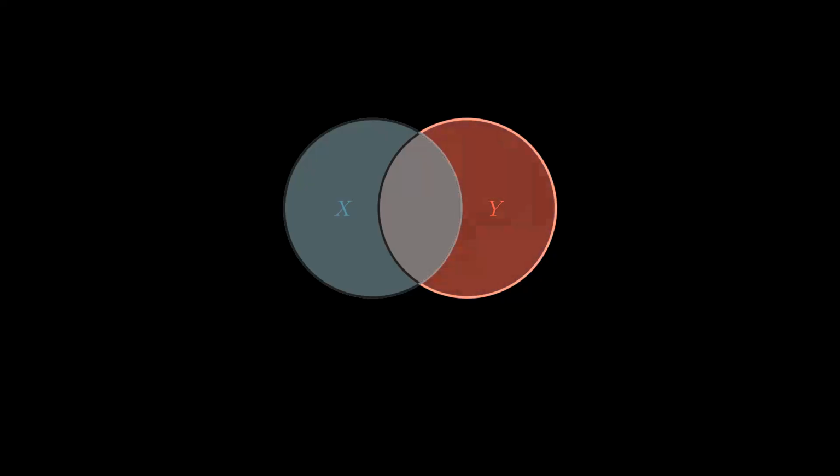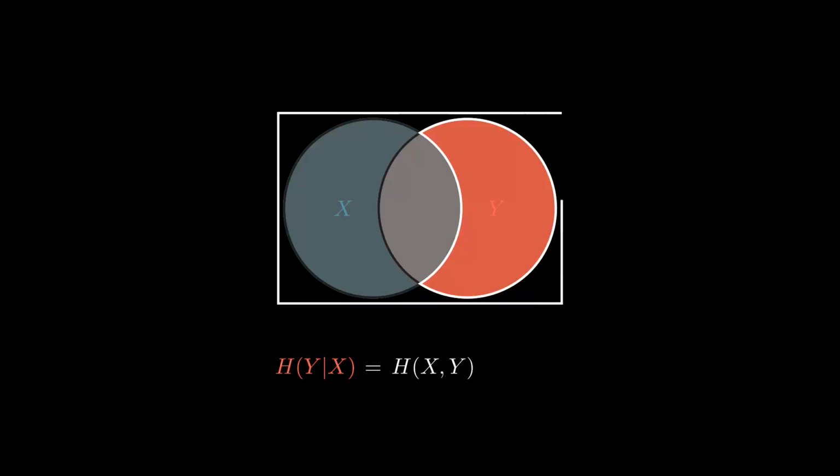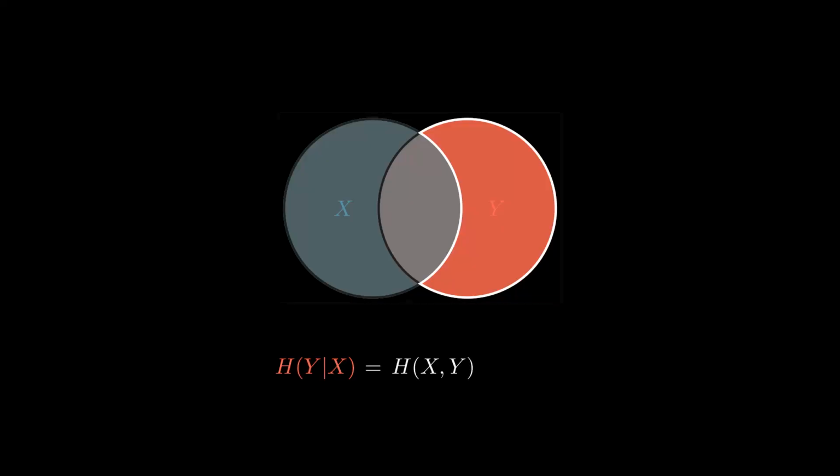So what is left? What represents the uncertainty of Y, given that we already know X? It represents the information in Y that is completely independent of X. We call this the conditional entropy, written as H of Y given X. Mathematically, think of it as simple subtraction. We started with the total uncertainty of the system, the joint entropy, and we subtracted the uncertainty we resolved by learning X. This leaves us with the conditional entropy, the quantity of uncertainty remaining in Y after X is revealed.